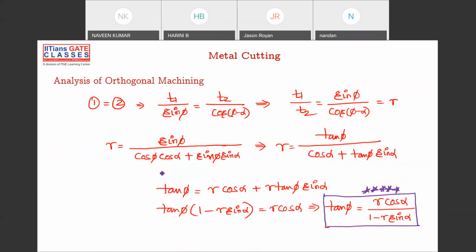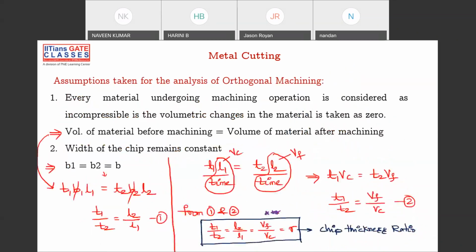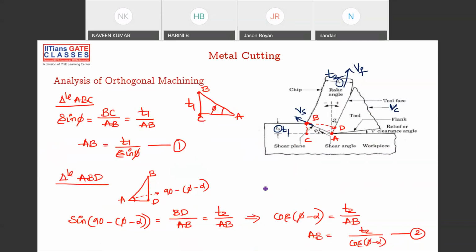Why is shear angle so important? If you go and see here, the shear angle is between this, like this, right? You can see here. So if the shear angle increases, this might reduce your cutting forces. So shear angle will lead to some improvement or decrement in cutting forces, which will lead to power consumption, right?